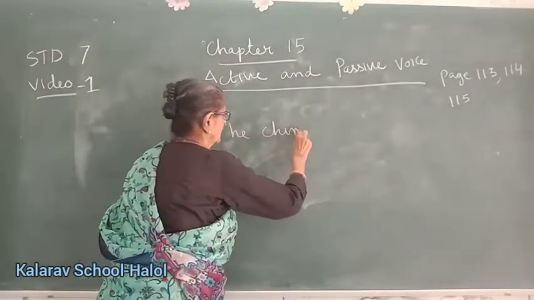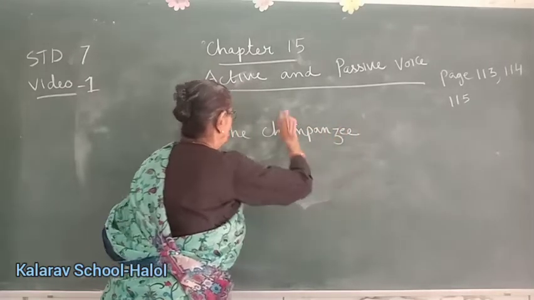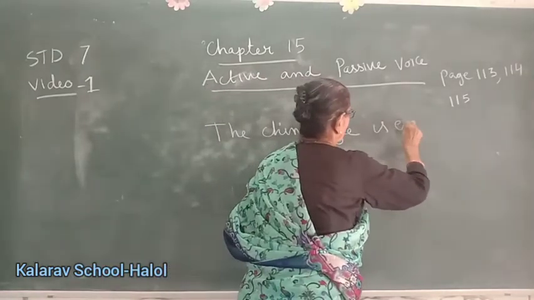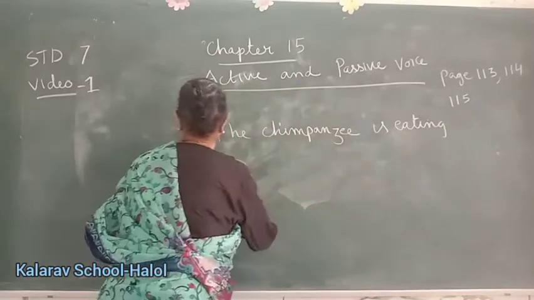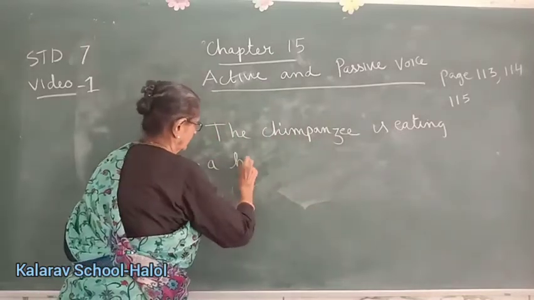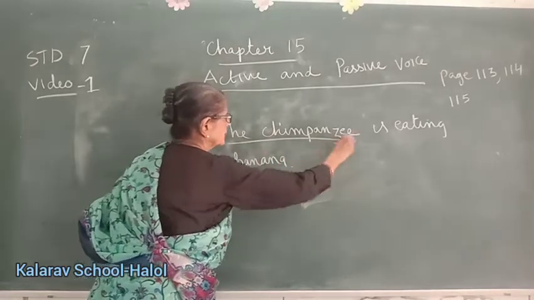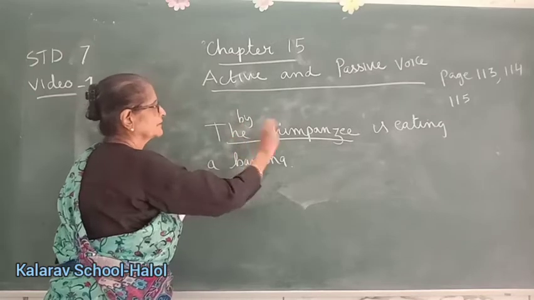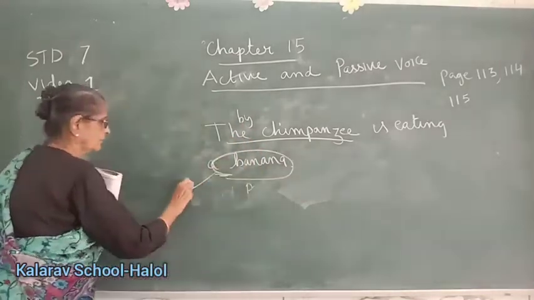The chimpanzee is eating a banana. Right? This is the subject. Subject will become by the chimpanzee. So, and this object will be here.